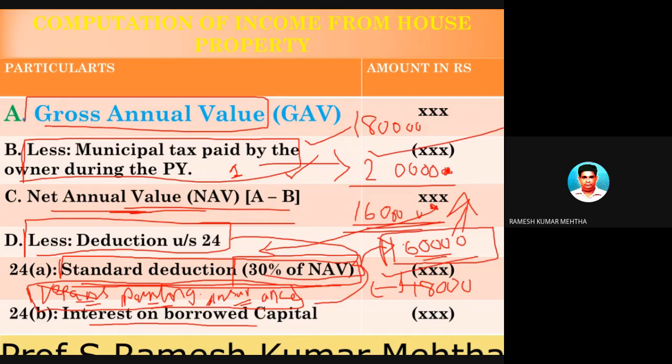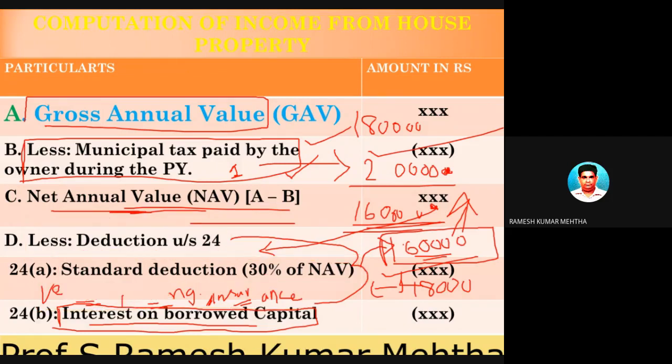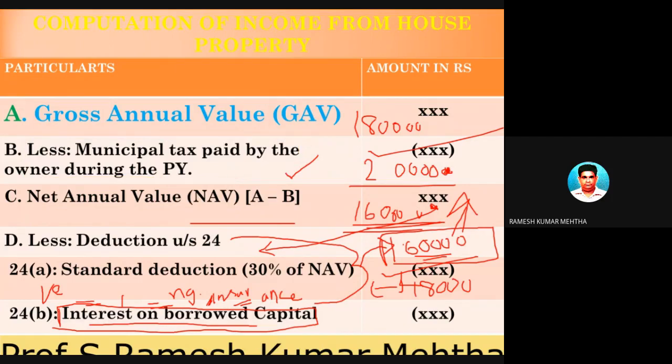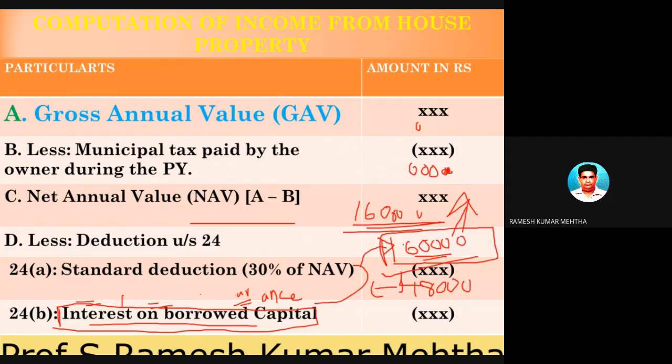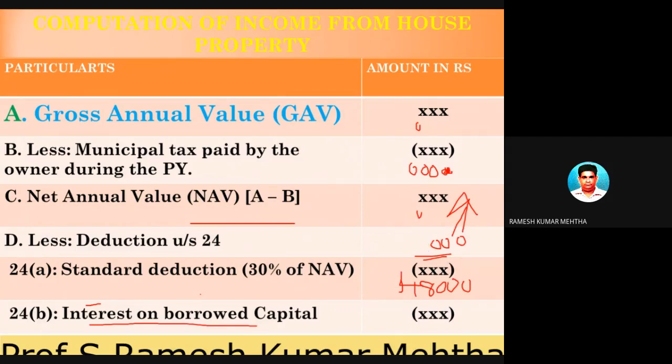Now, after you have found this, there is one more deduction, which is interest on borrowed capital for the purpose of construction or acquisition of house property. Now, what does it mean? It means that if you are constructing a house or purchasing a house, for this purpose you might have borrowed a loan from a bank.